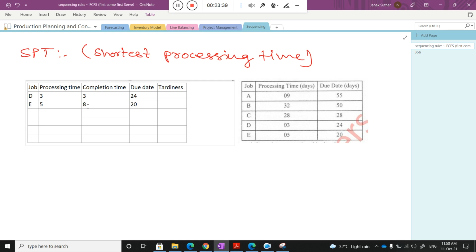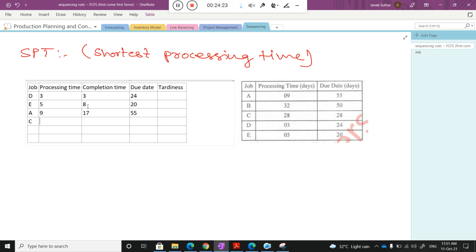Is there any doubt, class? No. Okay, now what activity do I need to put next? A, because its processing time is the lowest compared to the others. So here A takes 9, and completing it gives 8 plus 9, which is 17. And what is the due date? 55. Now I go for the next, I think C, right?